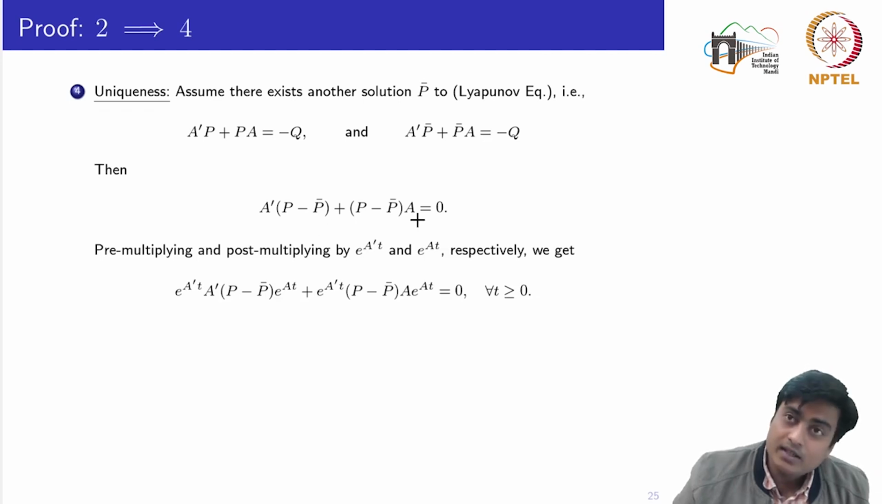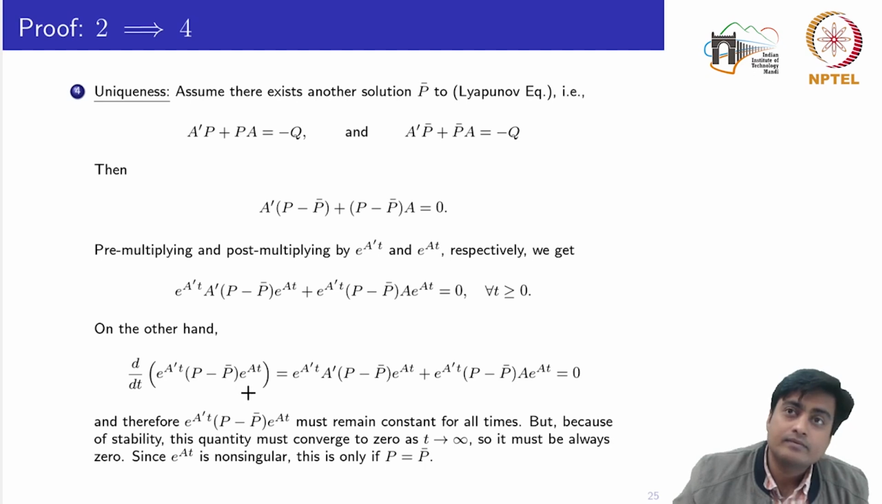Now I pre-multiply and post-multiply this equation by e to the power A transpose t and e to the power At. I can do this because both these matrices are non-singular. The right hand side would remain as it is, equal to 0. Now if you pay close attention, it is actually the derivative of this quadratic form, e to the power A transpose t (P minus P bar) into e to the power At, which becomes equal to this. So what it says is that the derivative of this one is equal to 0.